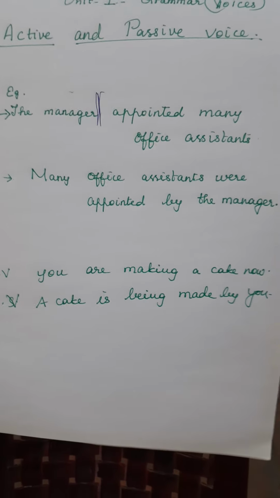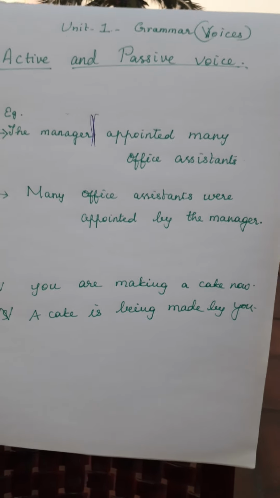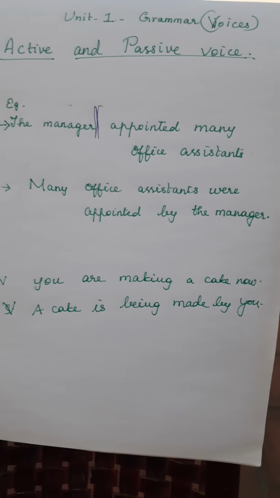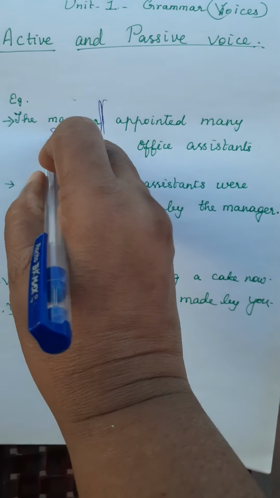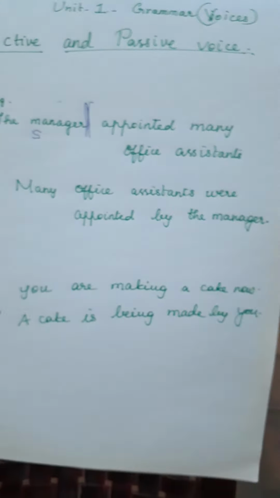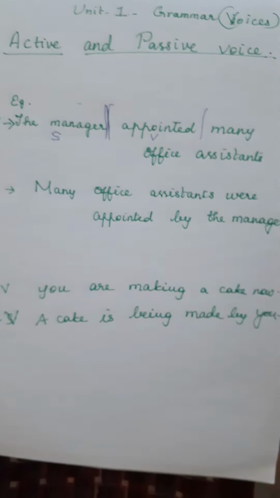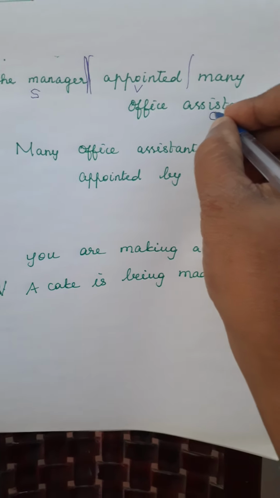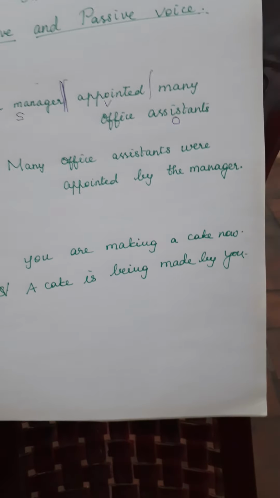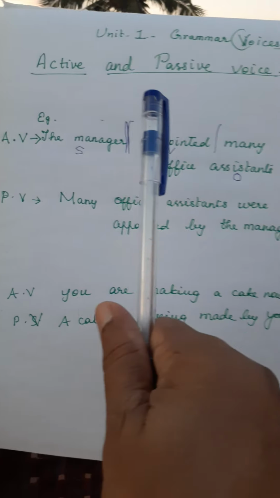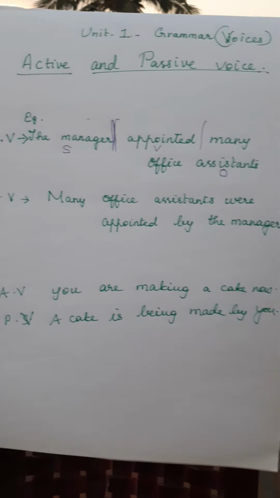Only if the sentence has a transitive verb can it be converted from active voice to passive voice, right? So here, the manager is the subject. Appointed is the verb. Many office assistants is the object. So many office assistants together is the object, right? Now, the manager appointed many office assistants. The first step: it is a transitive verb.